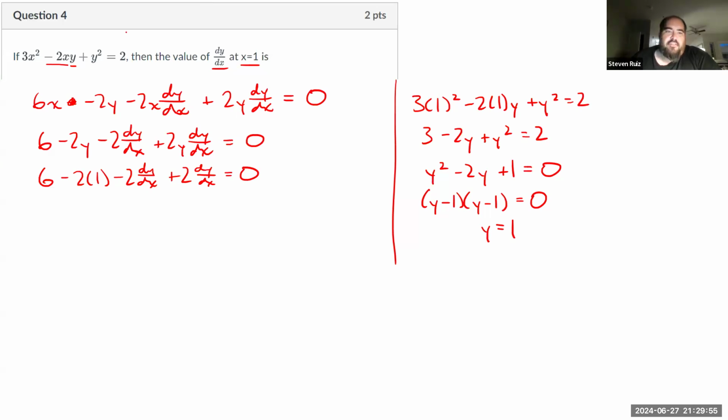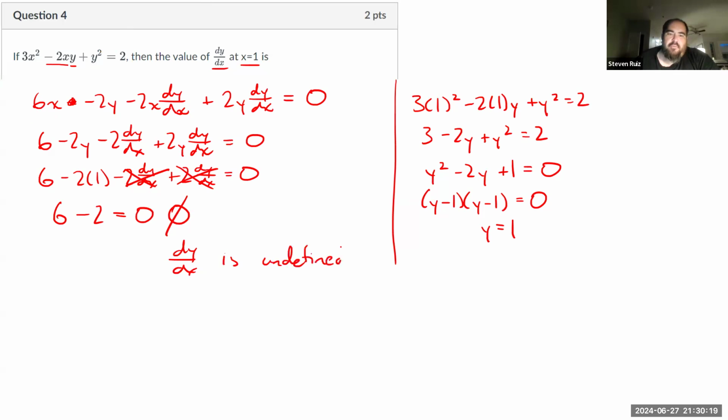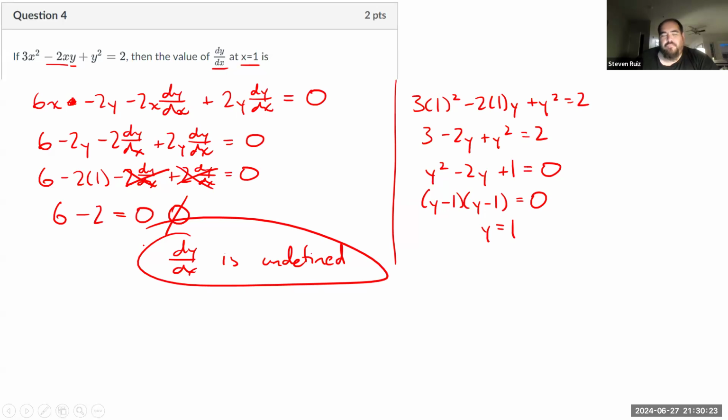All right, forgive the choppy edit here, but I have confirmed that after these dy/dx terms cancel, I end up with 6 minus 2 equals 0, which is clearly nonsense. So what we have here is that dy/dx is undefined. We were unable to come up with a real solution for that.